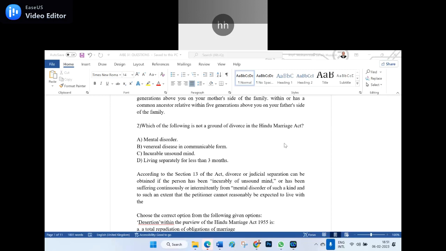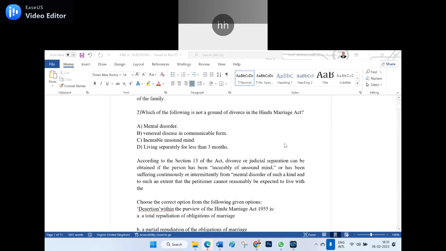Because mental disorder is a ground, venereal disease in communicable form is a ground, and incurable unsound mind is a ground, what is not a ground is D. In section 13, they said judicial separation, incurable unsound mind is there. Either you say judicial separation or divorce, both lead to the same goal. So the right answer for this question is D. Am I right?